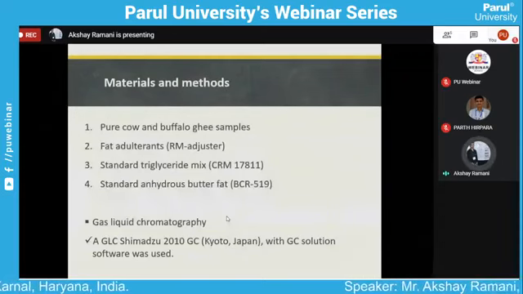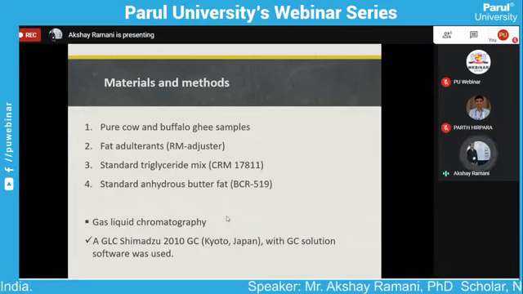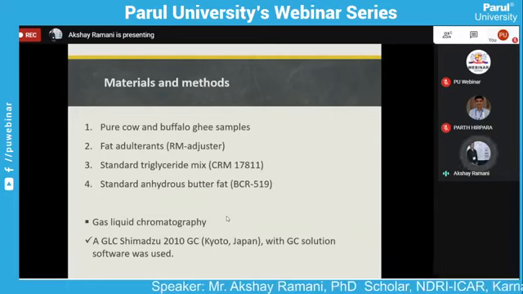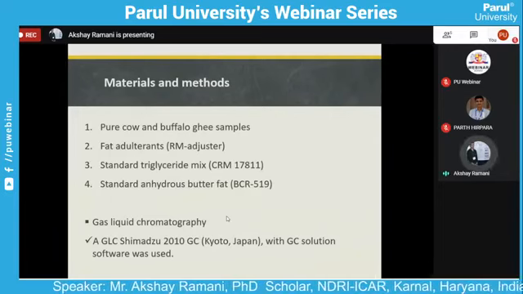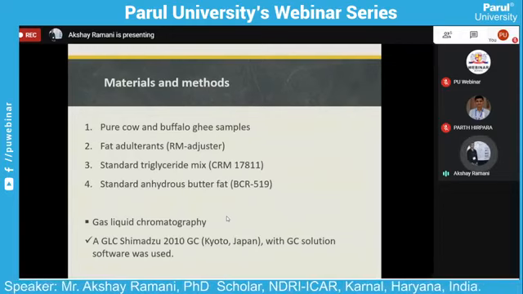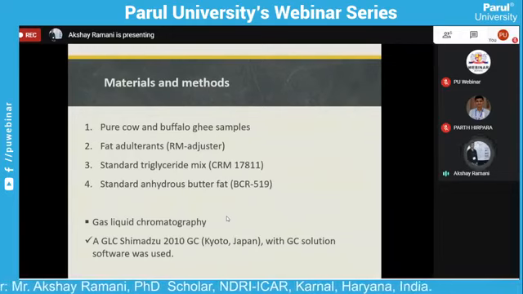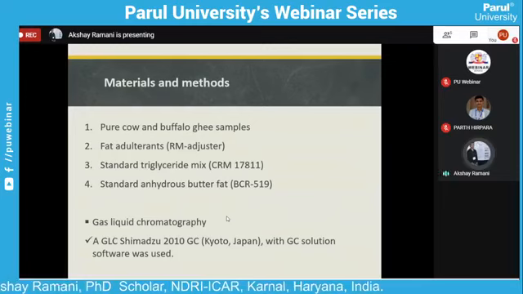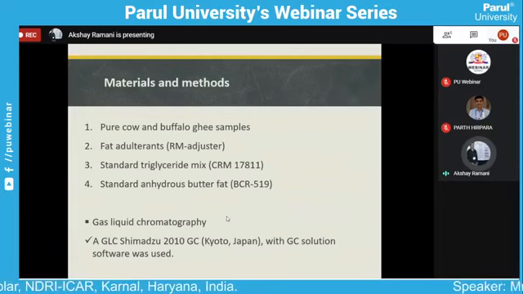As a standard, we use a standard triglyceride, CRM 7811, which is an international standard, and standard anhydrous butterfat is also used. This is the practical analysis by gas chromatography. The gas chromatograph is a Shimadzu 2010 GC model, manufactured in Japan, and GC Solution software was used with it.